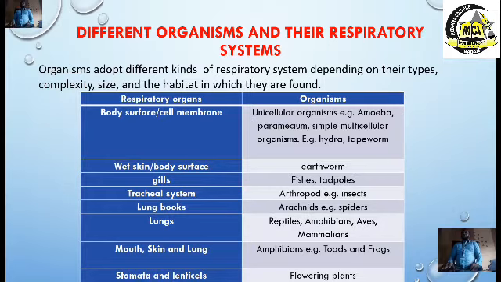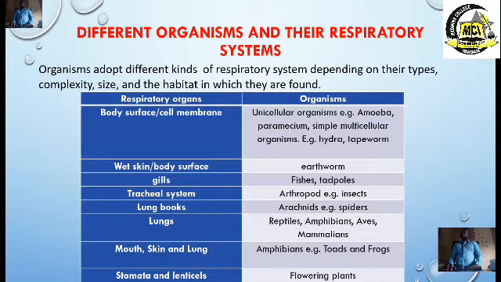The same applies to another organism, a multicellular organism, the earthworm. They use their body surface, which is also known as the wet skin. We already know that fishes and tadpoles use the gills. The arthropod, for example the insect, uses the trachea, and the arachnids use the book lungs. We have the reptiles, amphibians, and others. They use lungs.